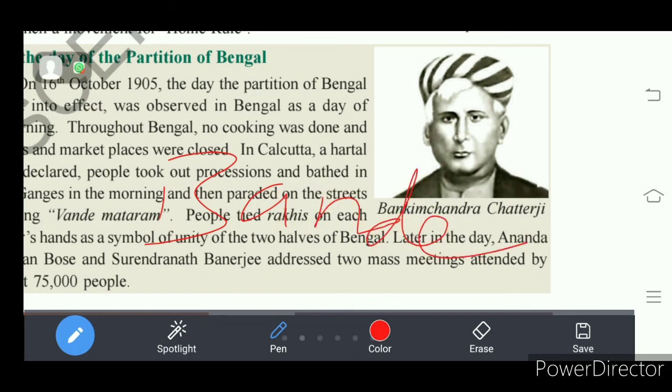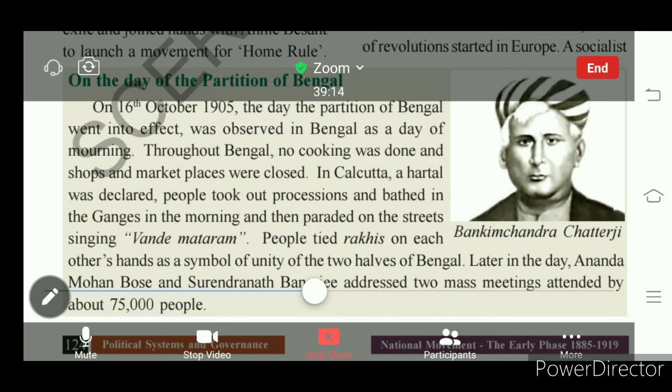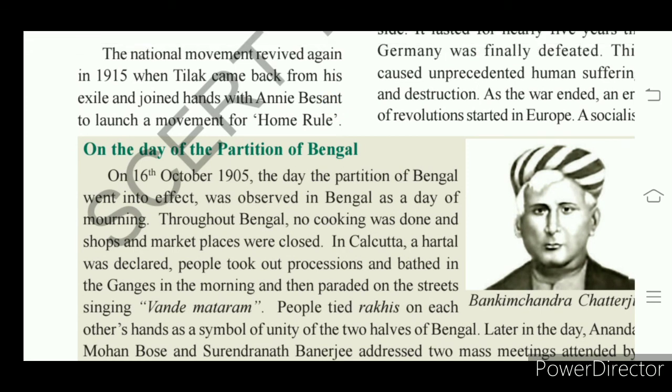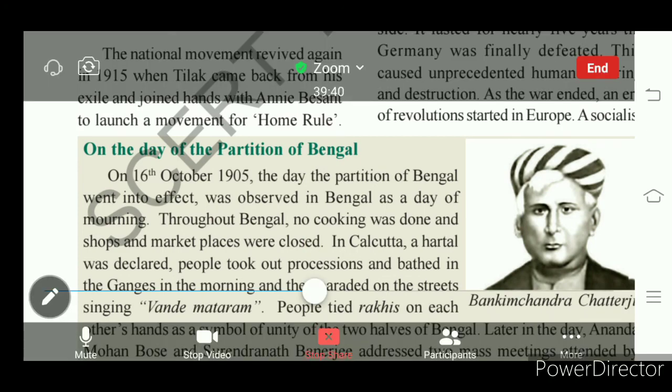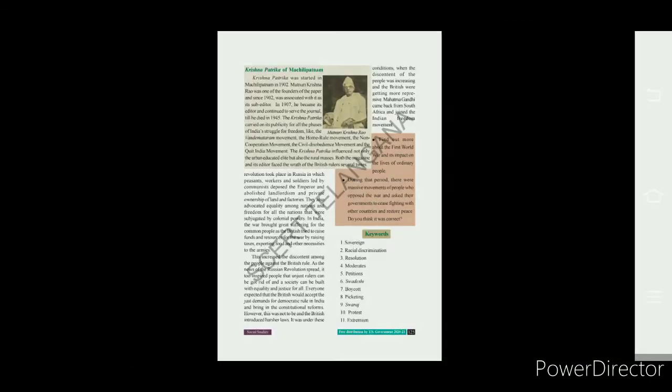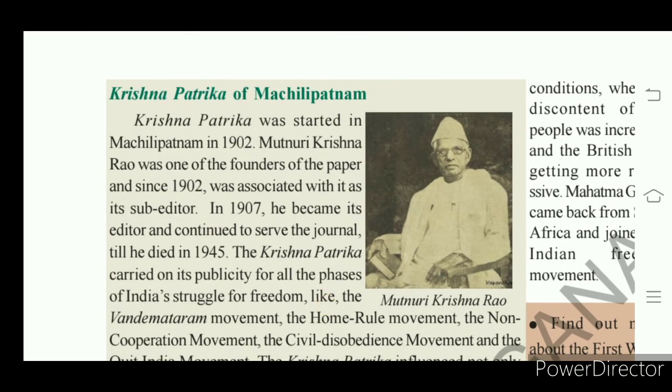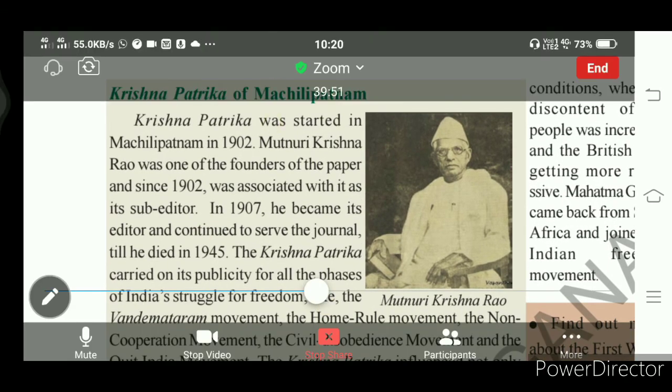Bande Mataram. So people tied the Rakhis and showed their unity. This was the counter action of the Indian people against the partition of Bengal, which they did on 16th October 1905. Okay, so this is the one. And another important newspaper which played a very important role during the freedom struggle is Krishna Patrika. Which one? Krishna Patrika.